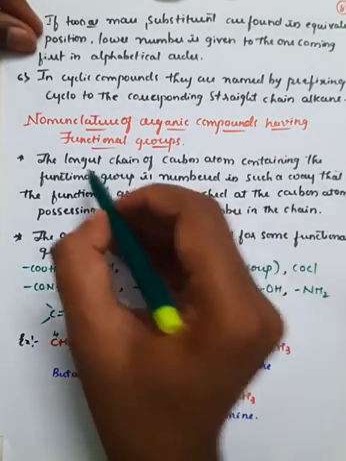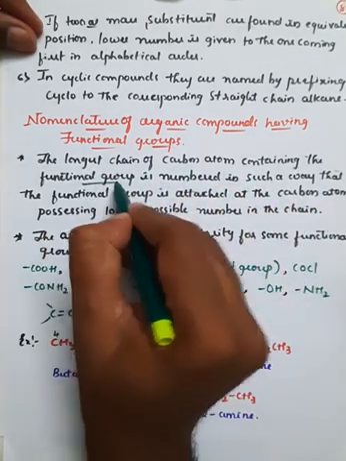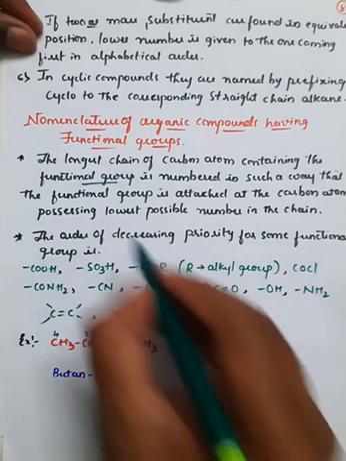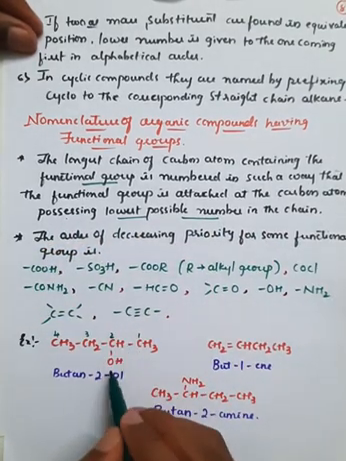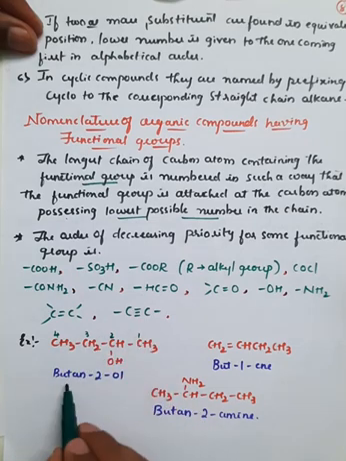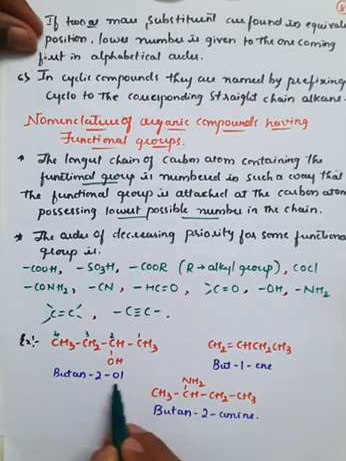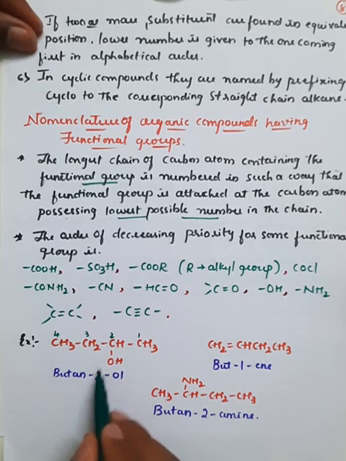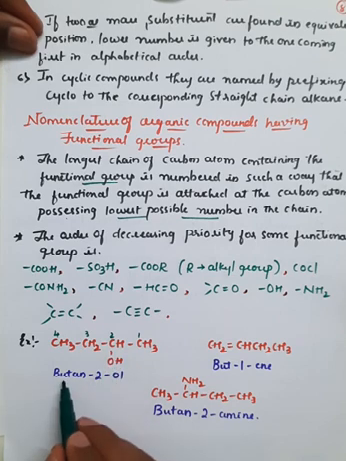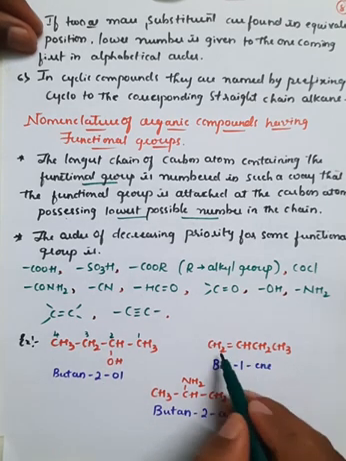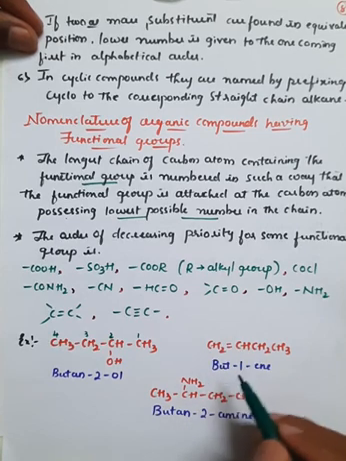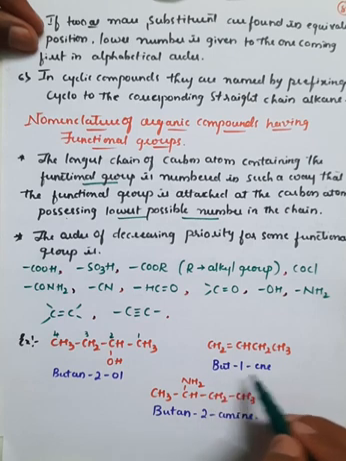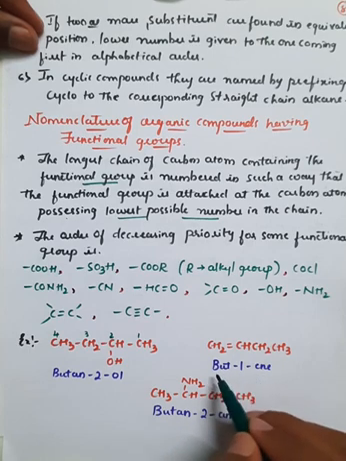Therefore, according to the rule, the functional group, whatever it might be, must get the lowest possible number. So at the second carbon atom there is the attachment of OH. Therefore the nomenclature becomes butane-2-ol, right? That is the alcoholic group, so we use "ol" as a short form. At the second position there is the attachment of the alcoholic group, that is butan-2-ol. Here also, at the first position, the first carbon atom, there is an attachment of a double bond, right? So ethene, therefore it is butane 1-ene, termed as but-1-ene.